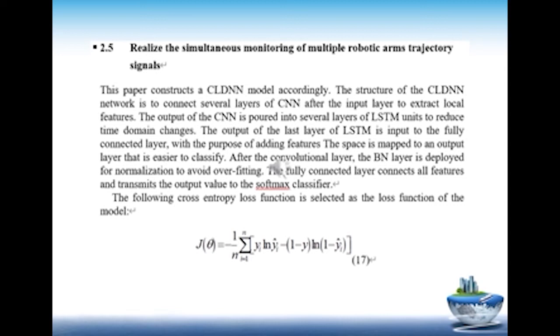After the convolutional layer, the BN layer is deployed for normalization to avoid overfitting. The fully connected layer connects all features and transmits the output value to the softmax classifier. The following cross-entropy loss function is selected as the loss function of the model.